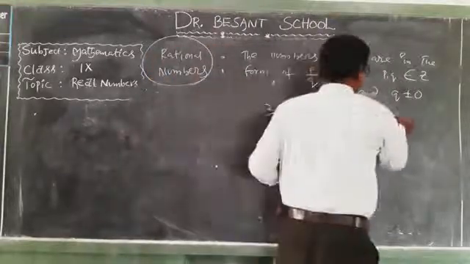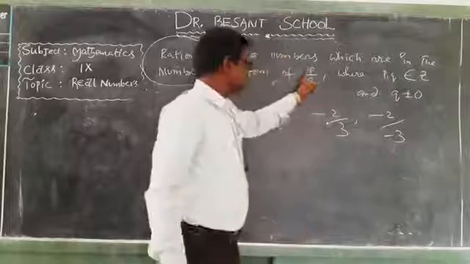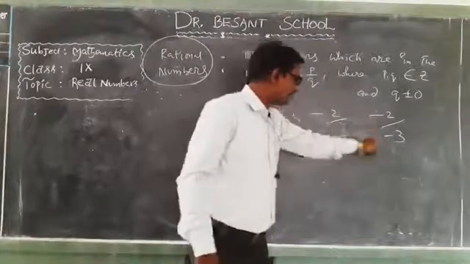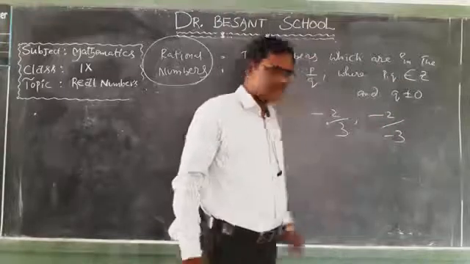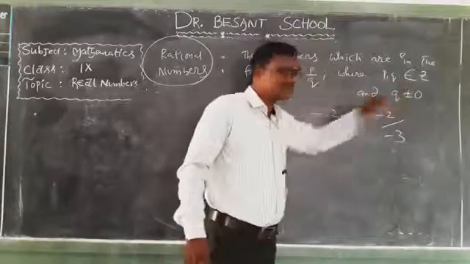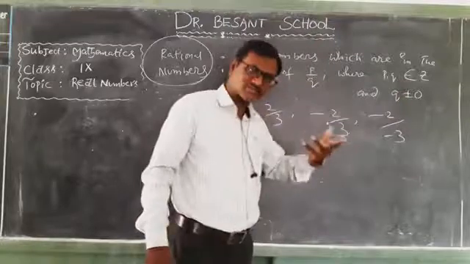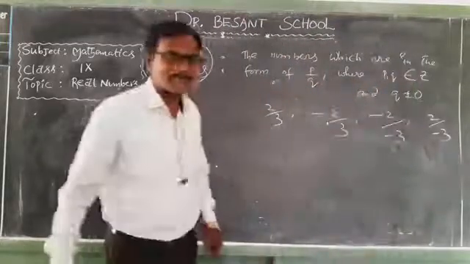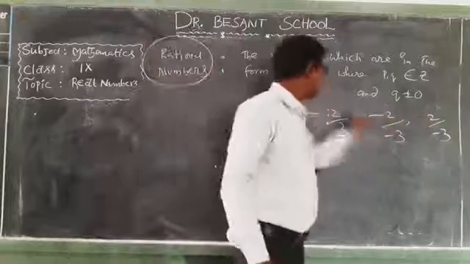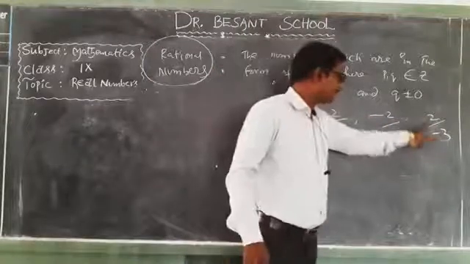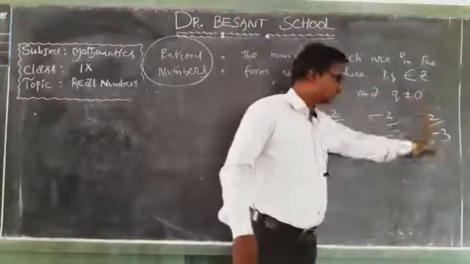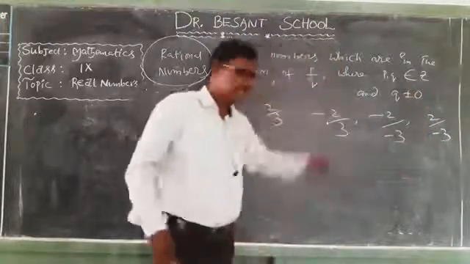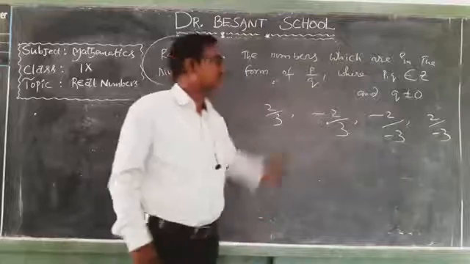For example, minus 2 by minus 3, where P is equal to minus 2 and Q is equal to minus 3. So both minus 2 and minus 3 belongs to Z. They are negative integers. And this Q equal to minus 3, not equal to 0. So minus 2 by minus 3 is also a rational number. And for example, 2 by minus 3, where P is equal to 2 and Q is equal to minus 3, where 2 comma minus 3 belongs to Z. So 2 and minus 3 are also integers, and Q is equal to minus 3, not equal to 0. So that is also a rational number. So these are all rational numbers.